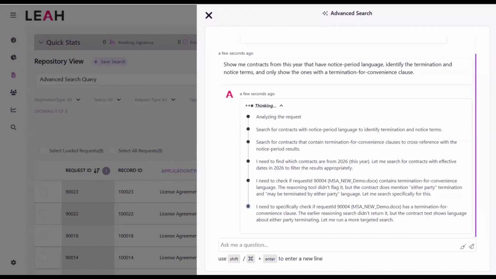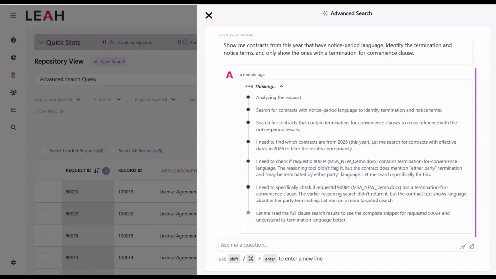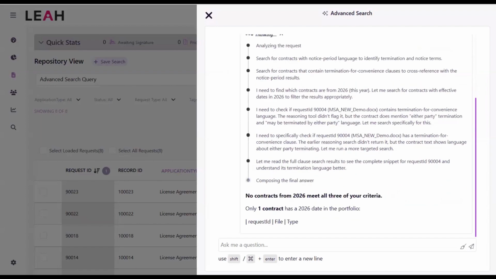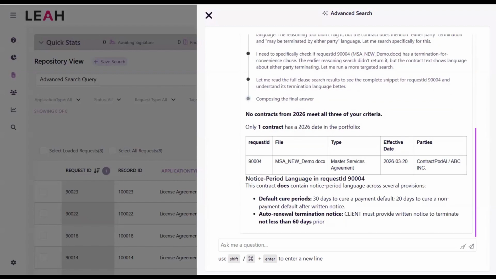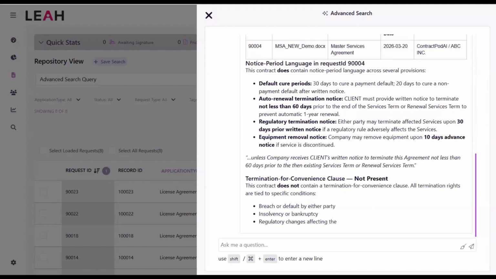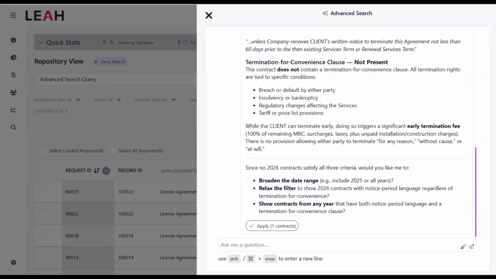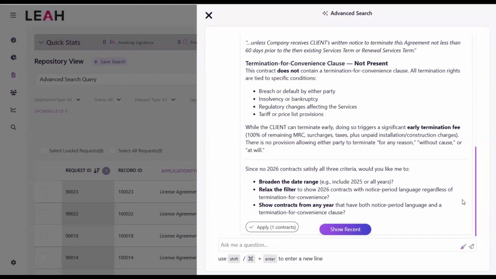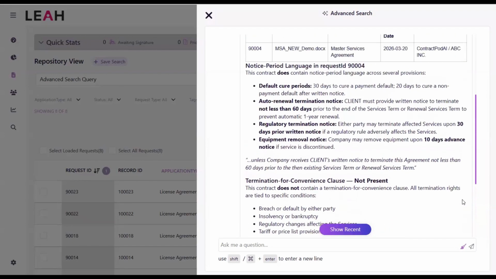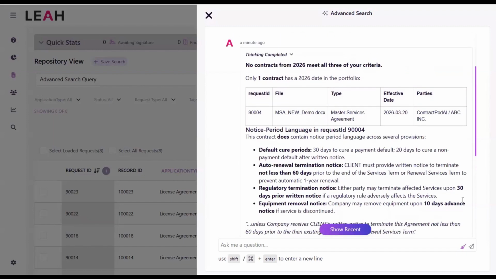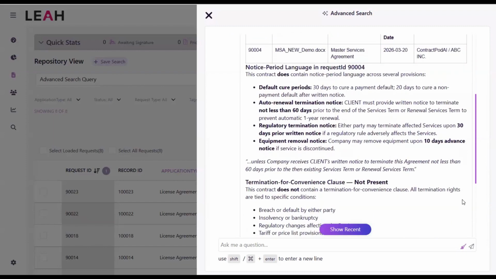Watch her break the question apart. First the date filter, then the notice period language inside the documents, then narrowing to termination for convenience. She runs a broad semantic pass, reasons over the candidates, then checks each one against the date range. Here, we will see that she lands on a single 2026 match, the MSA_new Demo Master Services Agreement between Contract Pod AI, now operating as Leah, and ABC Inc., with the termination, notice, and renewal terms laid out so I can verify them on the page. One question doing the work of a metadata filter, a full-text search, and a clause analysis, with the reasoning shown so you can trust the answer.